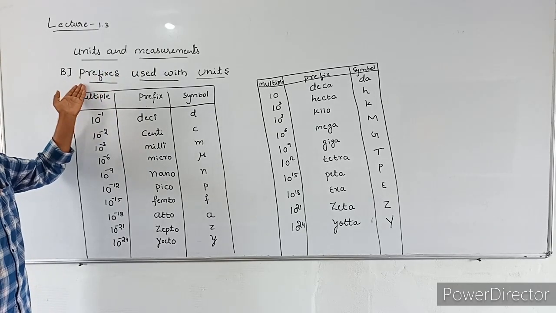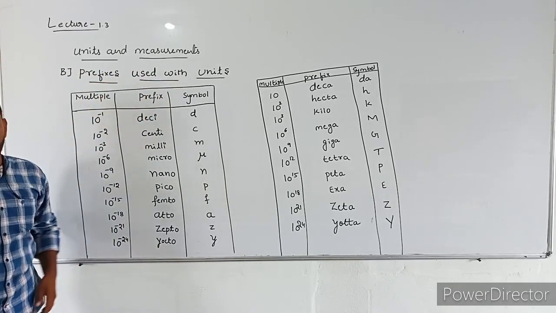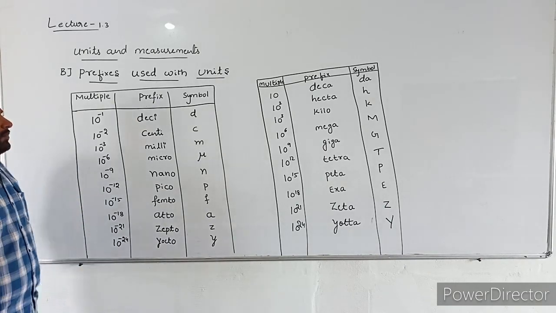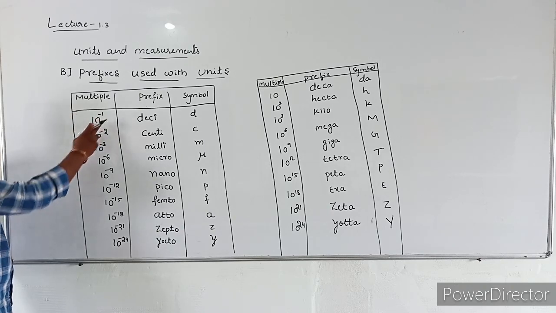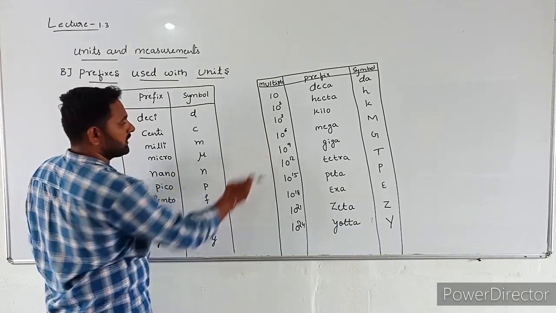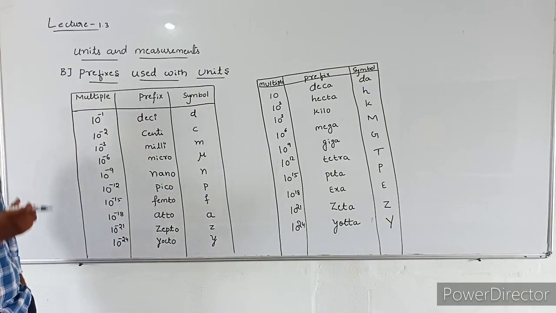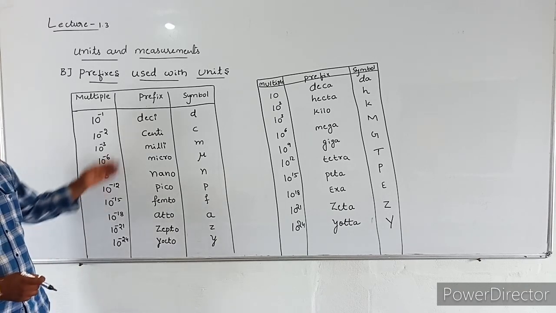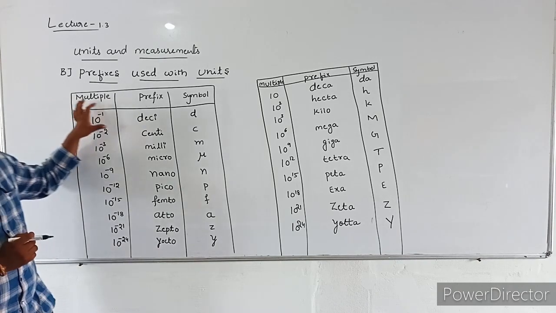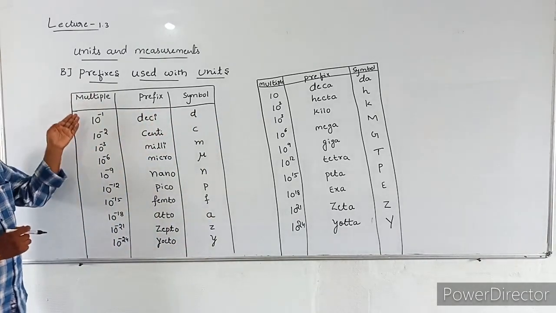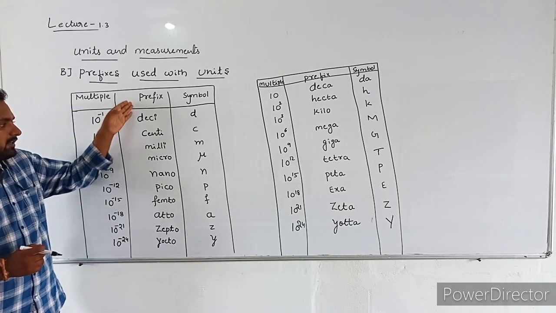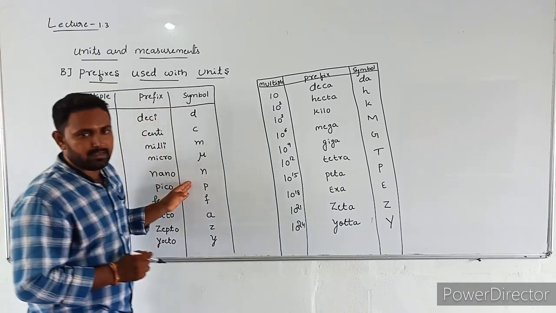The second concept is prefixes used with units. In the SI system, some prefixes are used to indicate multiples like 10 power minus 1, 10 power minus 2, 10 power 2, 10 power 3, 10 power 6, 10 power 9. To indicate these multiples in the SI system we use prefixes. Now let us check prefixes. This is the tabular column for the prefixes. In the first column there are multiples, in the second column prefixes, in the third column their symbols.